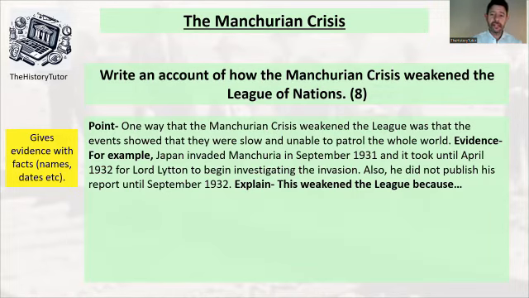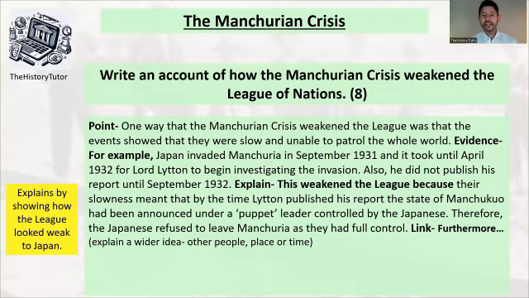Okay, got an idea. So what about this then? This weakened the league because their slowness meant that by the time Lytton published a report, the state of Manchukuo had been announced under a puppet leader controlled by the Japanese. Therefore, the Japanese refused to leave Manchuria as they had full control. So now what about a furthermore? Is there a further impact of this slowness? And how else has this weakened the league? Have a think of an idea then.